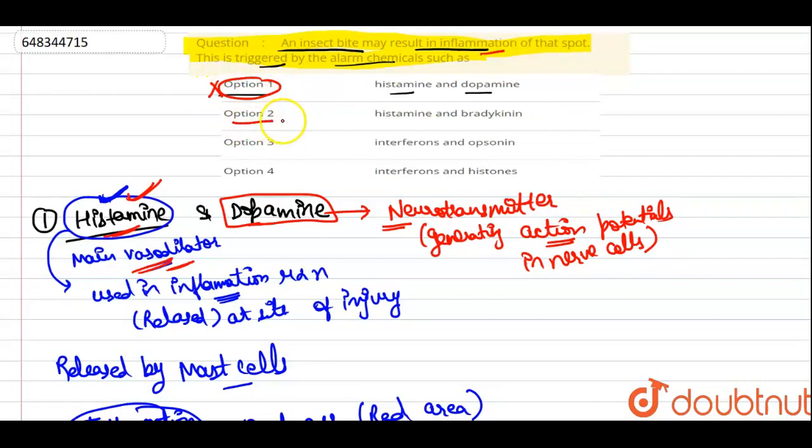Now if we see the second option, it says histamine and bradykinin. So histamine, we say that it has a role in the inflammation.